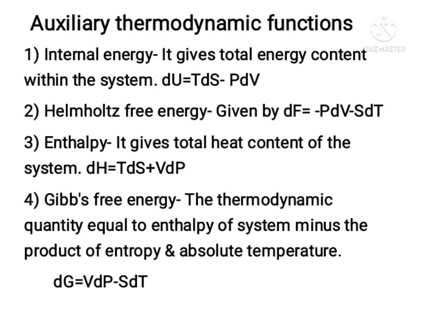Next thermodynamic potential is enthalpy. It gives total heat content of the system. It is given by dH is equal to TdS plus VdP, where dH is the change in enthalpy, T is the temperature, dS is the change in entropy, V is the volume, and dP is the change in the pressure.